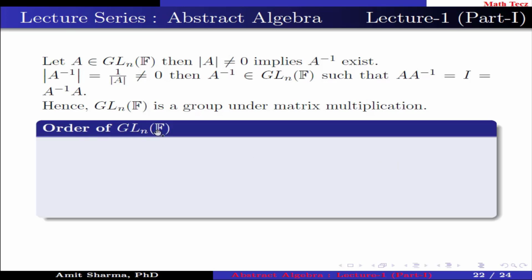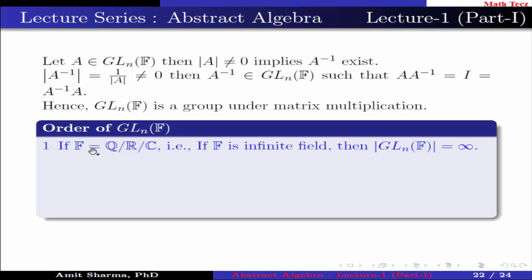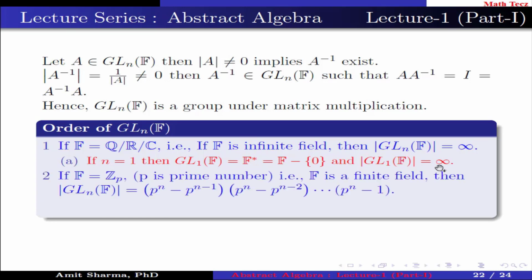Order of GLnF. If F is Q, R, C, that is set of rational numbers, set of real numbers, set of complex numbers, that is if F is an infinite field, then order of GLnF is infinity. If we take n equal to 1, then GL1F is F star, which is equal to F minus 0, means exclude 0 from the field F, and order of GL1F is infinity.